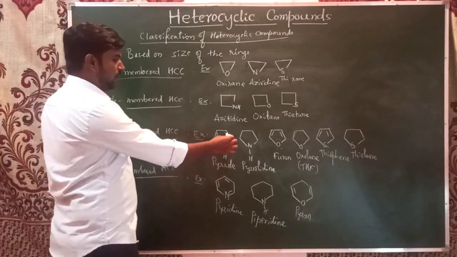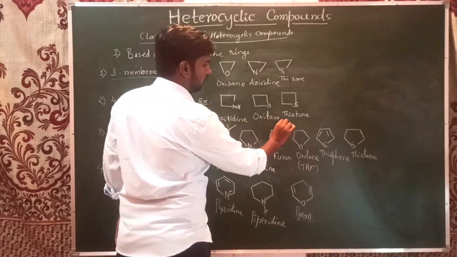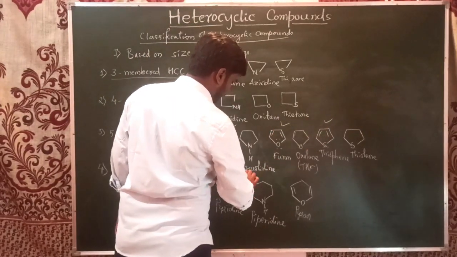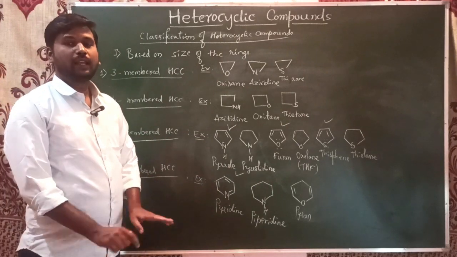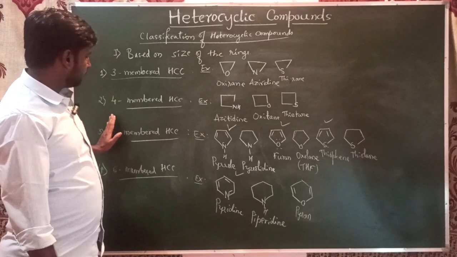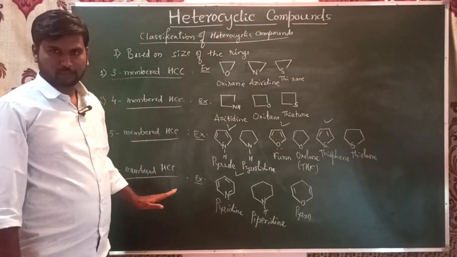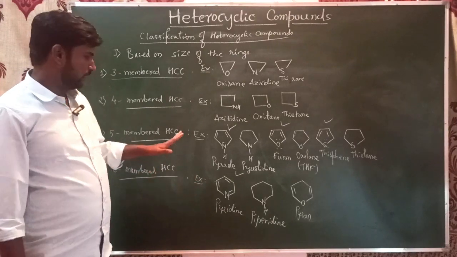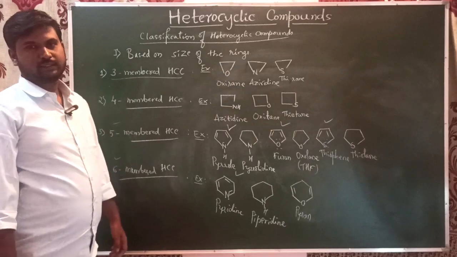Especially these aromatic heterocyclic compounds like pyrrole, furan, thiophene, pyridine. These four compounds we are discussing in this chapter in detail. This is the classification based on the size of the ring: 3-membered, 4-membered, 5-membered, 6-membered. You can also have 7, 8, but don't worry. In your exams, usually these are the important ones they may ask.